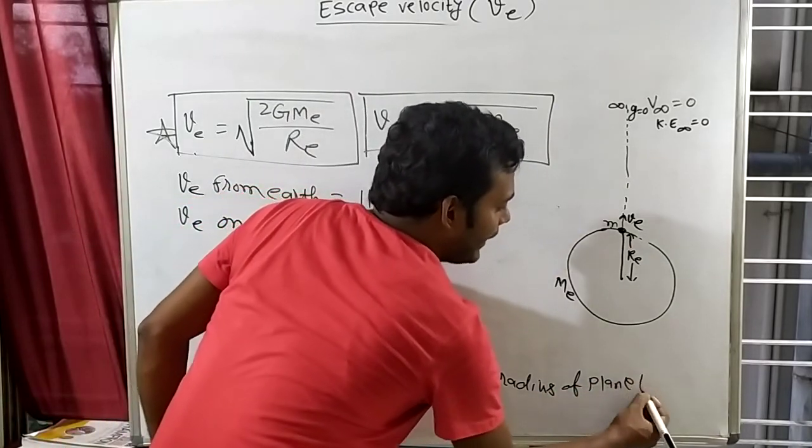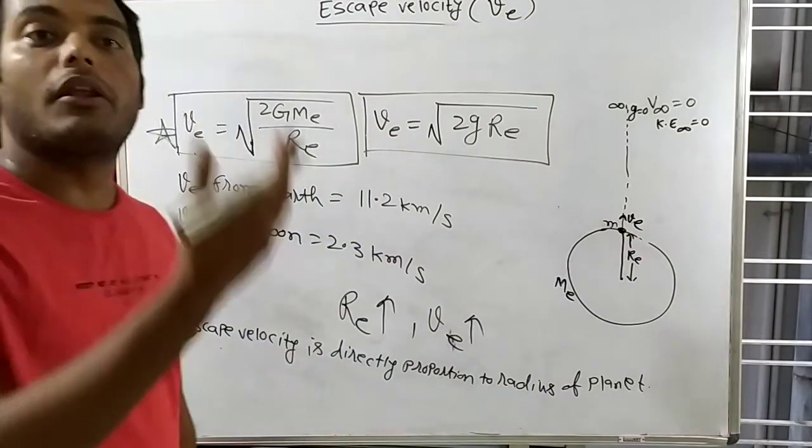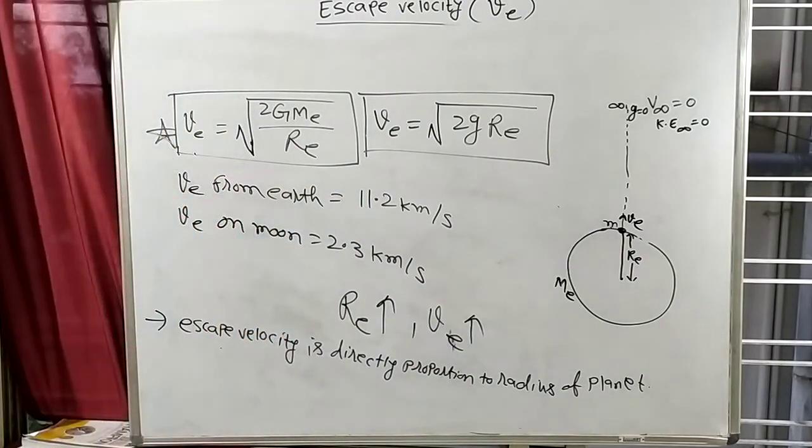That means if the radius of the planet increases, escape velocity will also increase. Clear? Escape velocity is directly proportional to the radius of the planet.